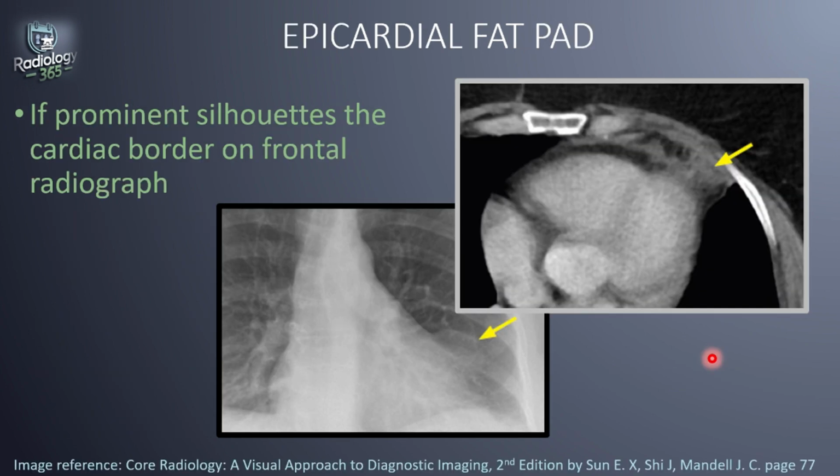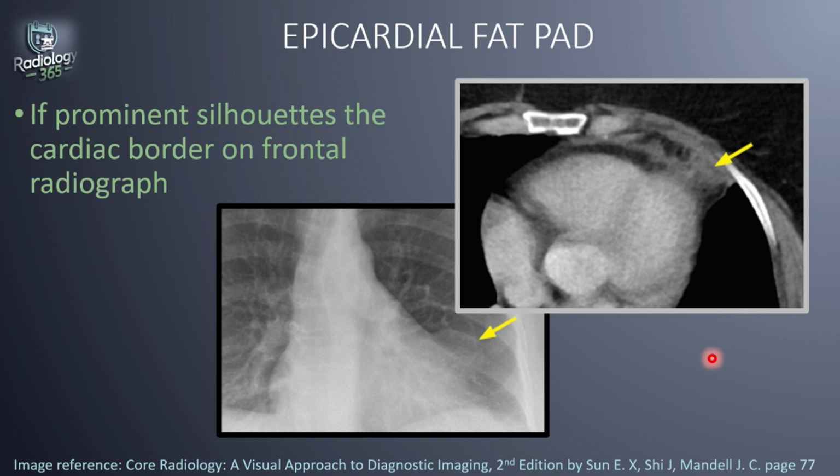Next, we'll talk about epicardial fat pad as a mass seen on radiograph. A prominent epicardial fat pad would silhouette the cardiac border on frontal radiographs, and it may simulate cardiomegaly.